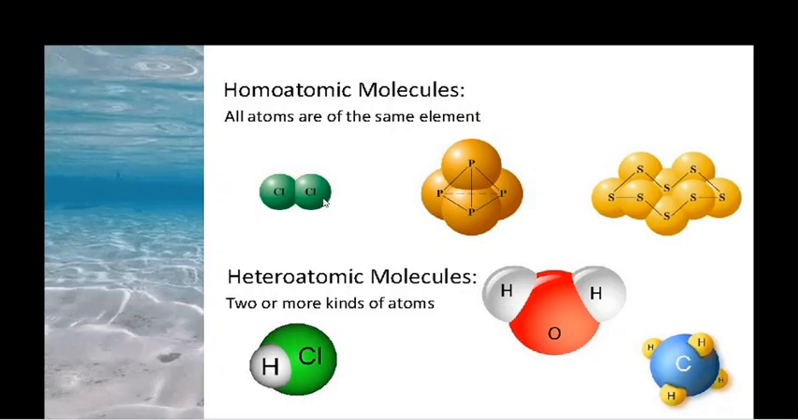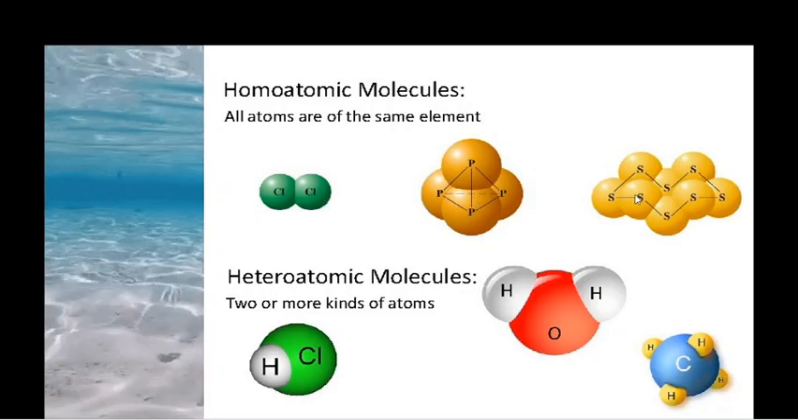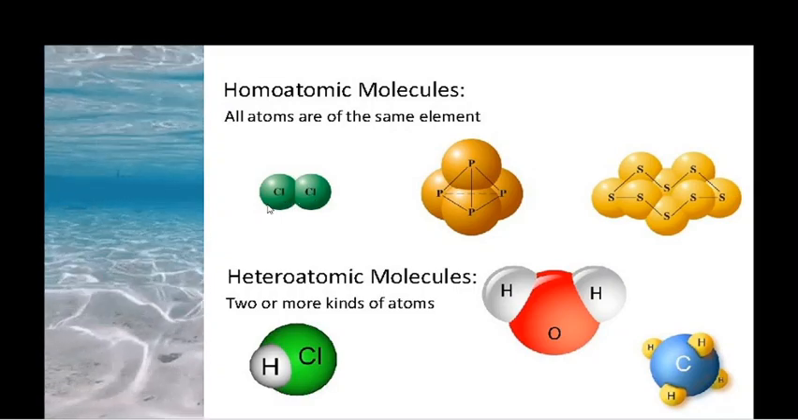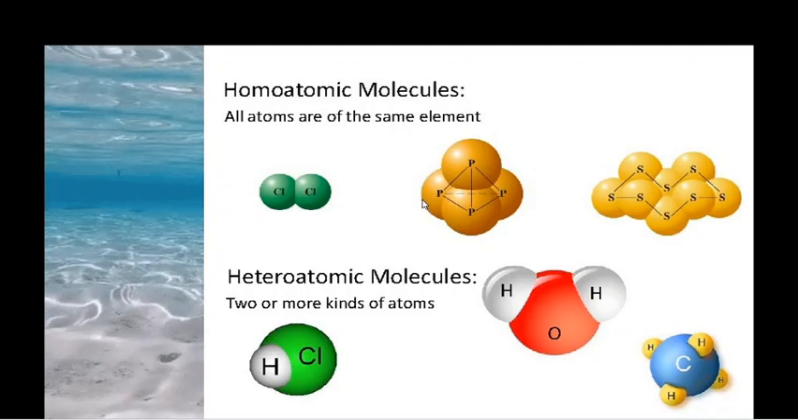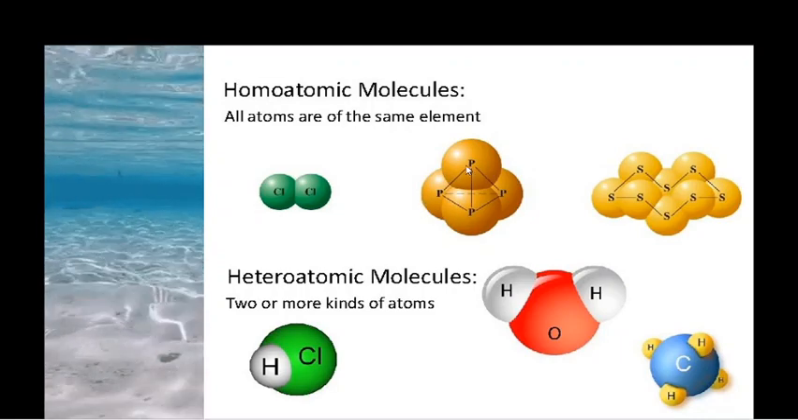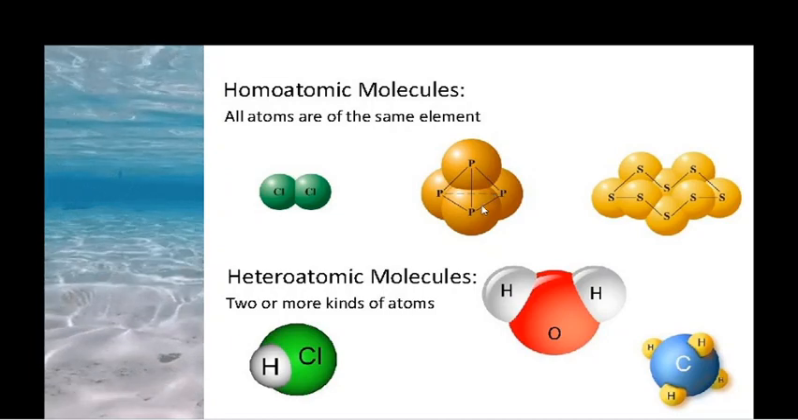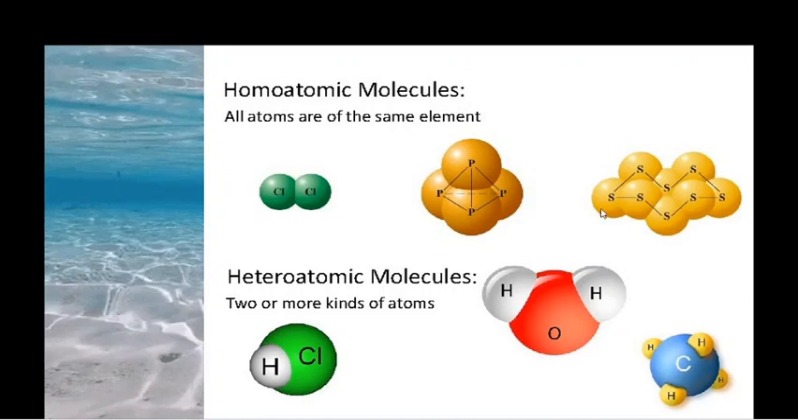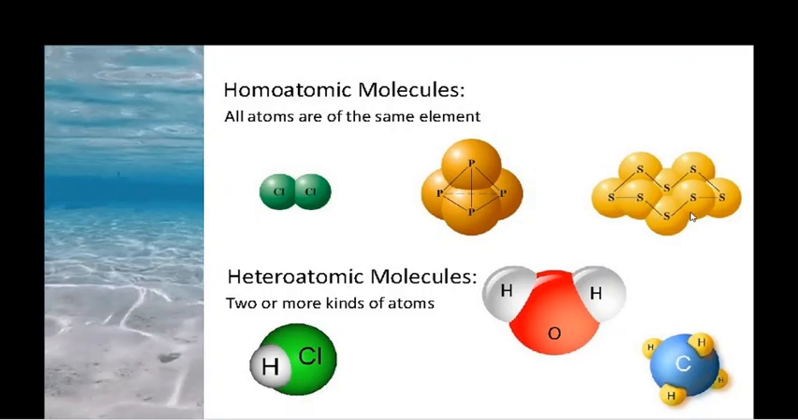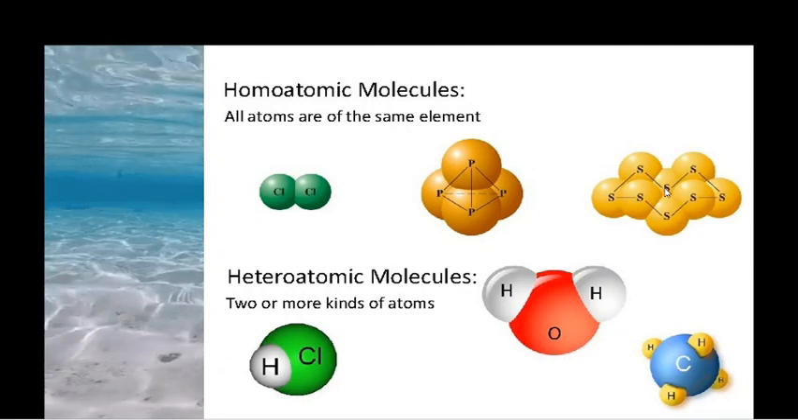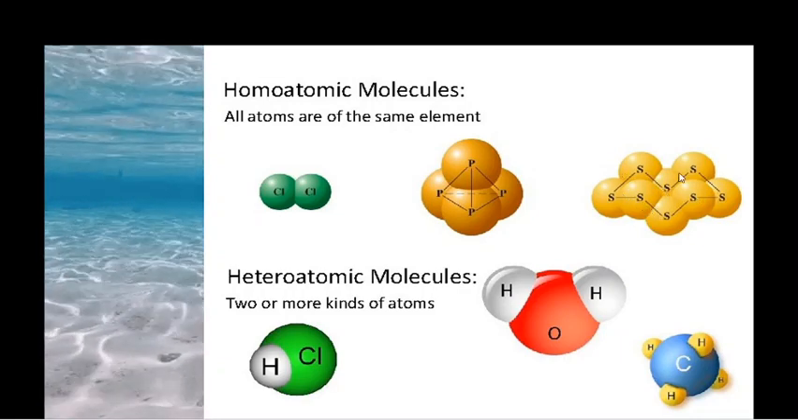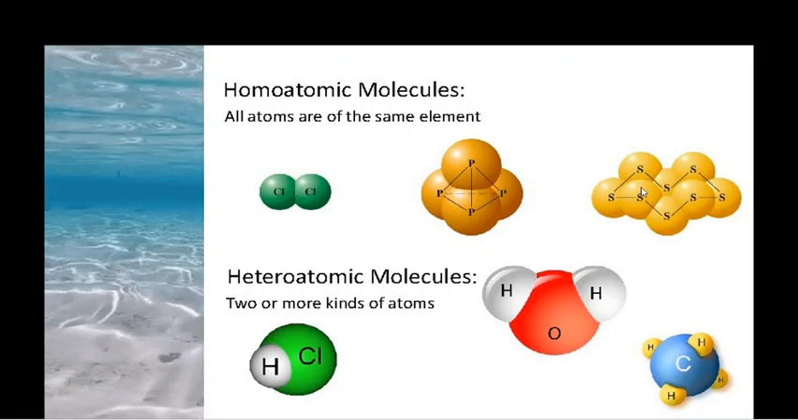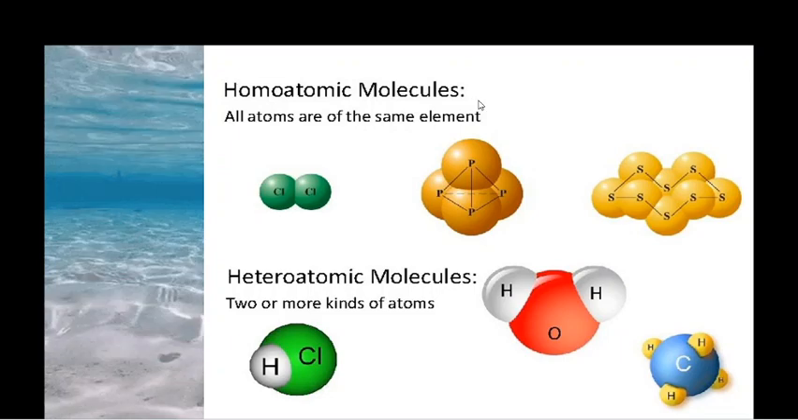Examples: chlorine Cl2, phosphorus P4, sulfur S8. Here the chlorine is combined with another chlorine atom to make a chlorine molecule. Like that, the phosphorus P4: a phosphorus atom is combined with another 3 phosphorus atoms to make a phosphorus molecule P4. Like that, a single sulfur is combined with another 7 sulfur atoms to make an S8 molecule. So these are all formed by the same element, so they are considered homoatomic molecules.